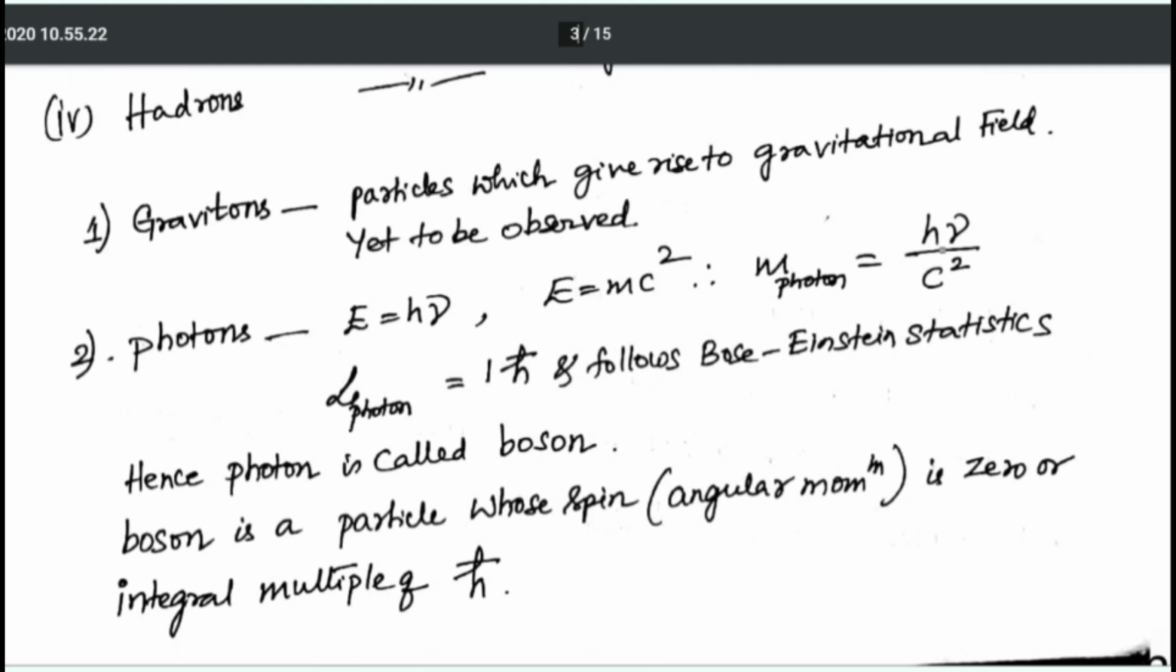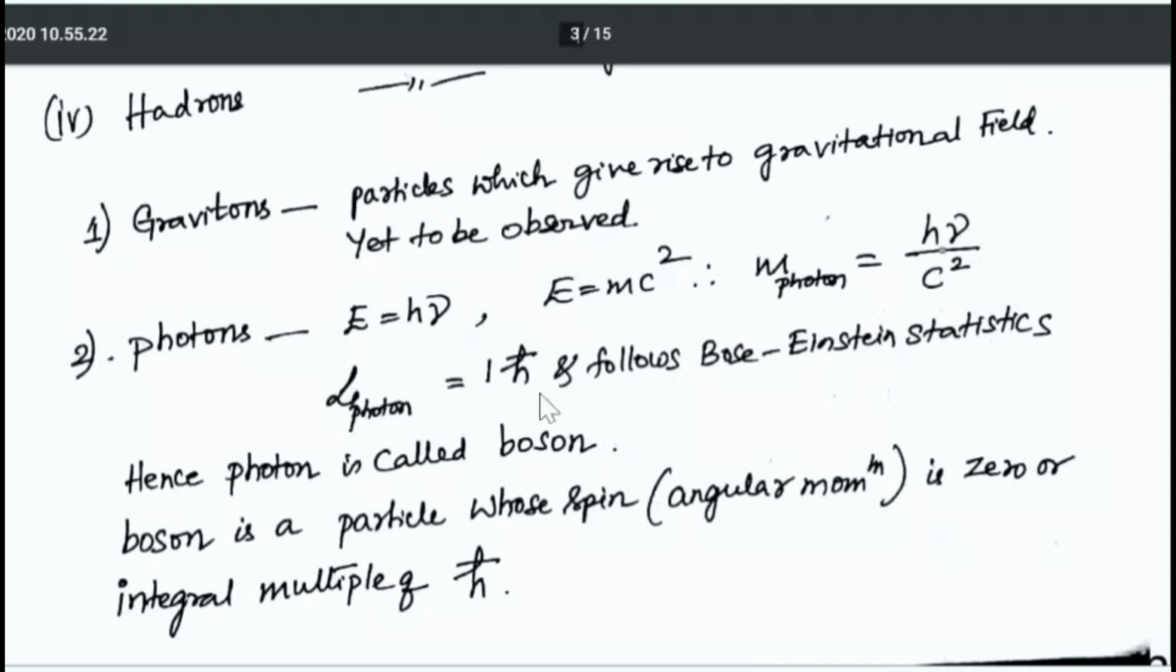The second one is photons. E is equal to h nu. So from Einstein's mass energy relation, we can write E is equal to mc square, where m is the mass of the particle and c is velocity of light. Therefore, mass of photon is h nu by c square.